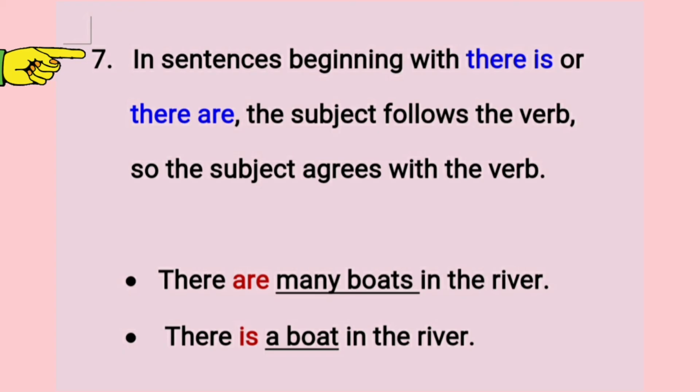Next rule: in sentences beginning with there is or there are, the subject follows the verb. So the verb agrees with the subject. For example, there are many boats in the river. There is a boat in the river.